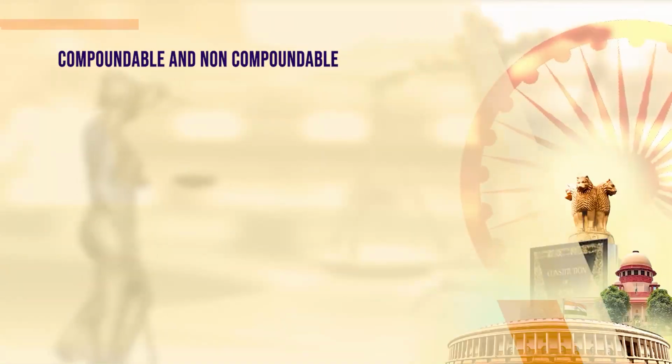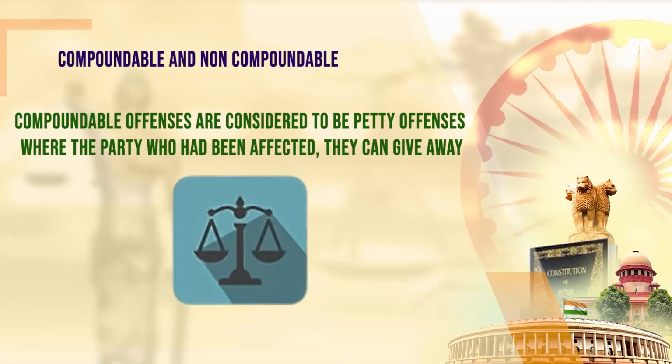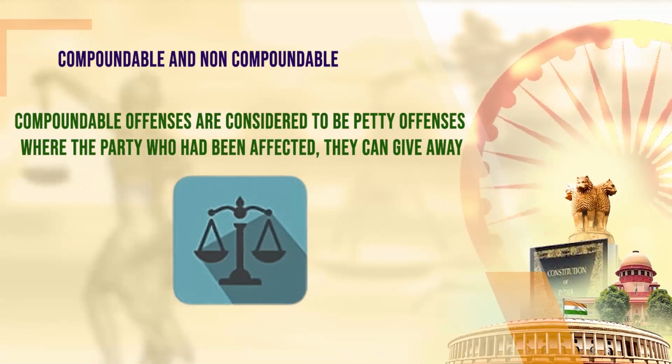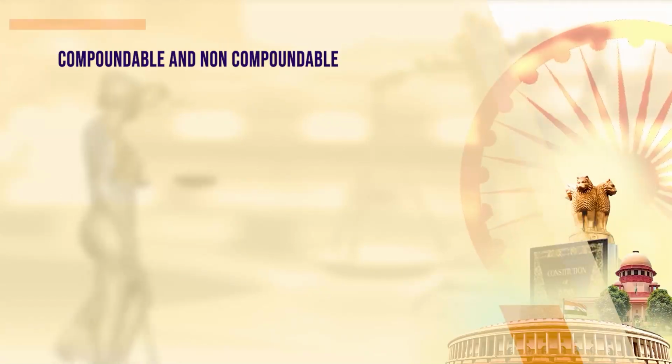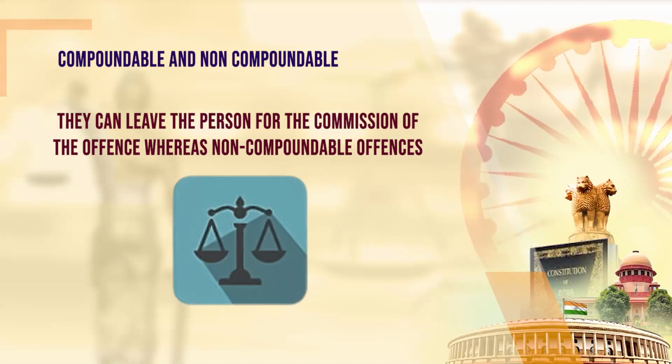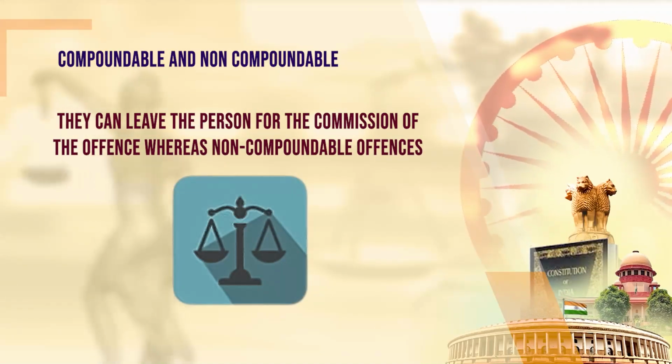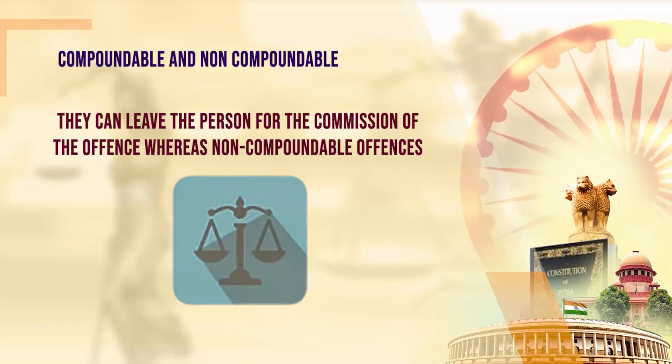And thirdly, the concept of compoundable and non-compoundable offences. Compoundable offences are considered to be petty offences where the party who had been affected can give away the person, they can leave the person for commission of the offence, whereas non-compoundable offences are the grievous offences where the person cannot be let off and there cannot be a compromise.